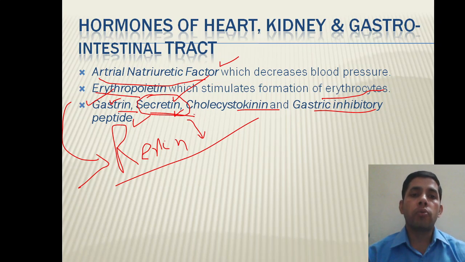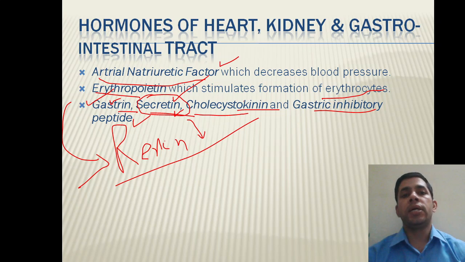Later on, another hormone, cholecystokinin, is released, and that also functions on the pancreas and liver, but its secretion is responsible for the release of digestive juices from the pancreas and bile from the gallbladder to the liver.